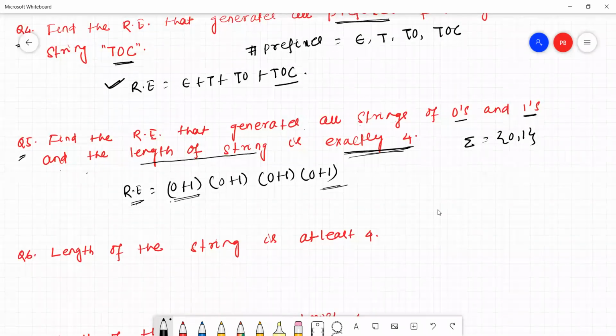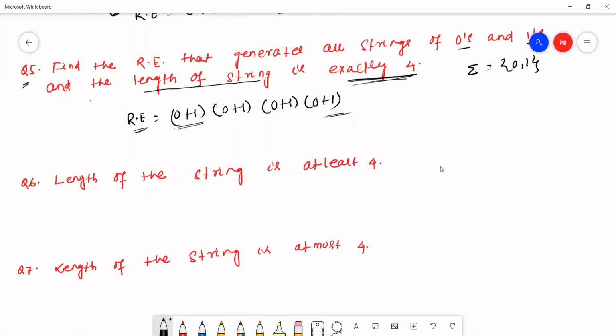Okay. The next question: the length of the string is at least 4. Here the input alphabet is 0, 1. Here the regular expression for length exactly 4 is (0+1) multiplied 4 times, but here it is at least 4. At least 4 means it must be greater than or equal to 4.